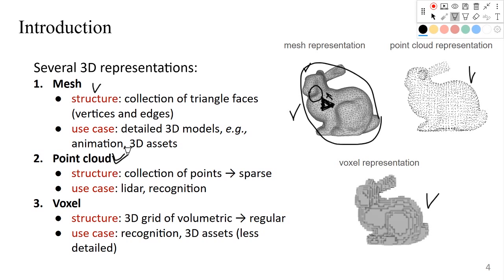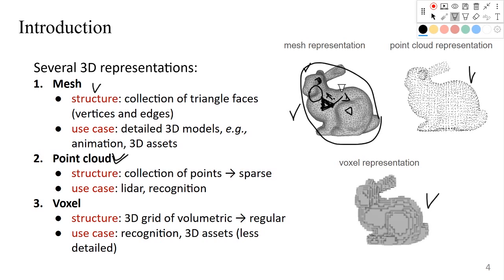Basically, it's just a sparse representation of this compact mesh representation. For example, we have this face, right? We can sample for every face several points, several dots. For example, we can uniformly sample based on the area of the face. If the face is large, we can sample more. If the face is narrow, we can probably sample fewer points.